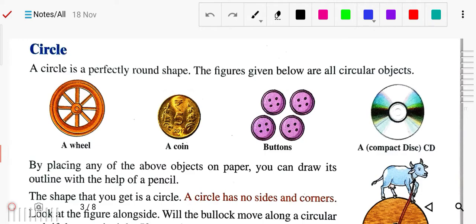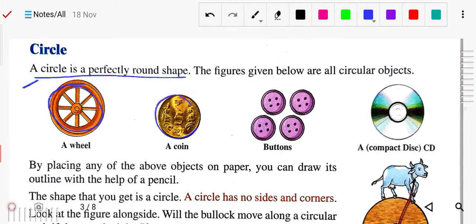So, what is a circle? A circle is a perfectly rounded shape. A figure is given below, and you should know what a circle is. A circle is a special form of ellipse. It is a special type of ellipse. In general, you just need to know a circle is a perfectly round shape.